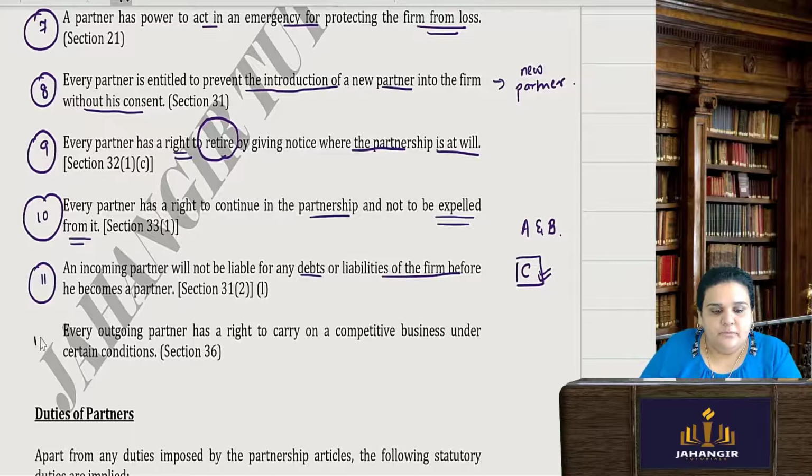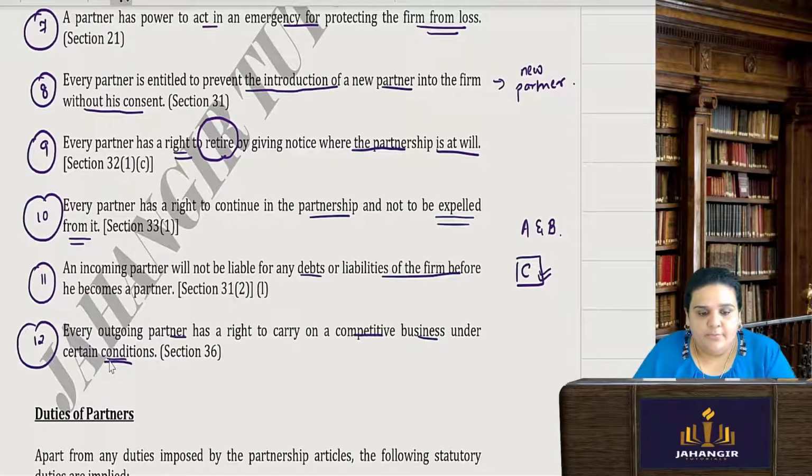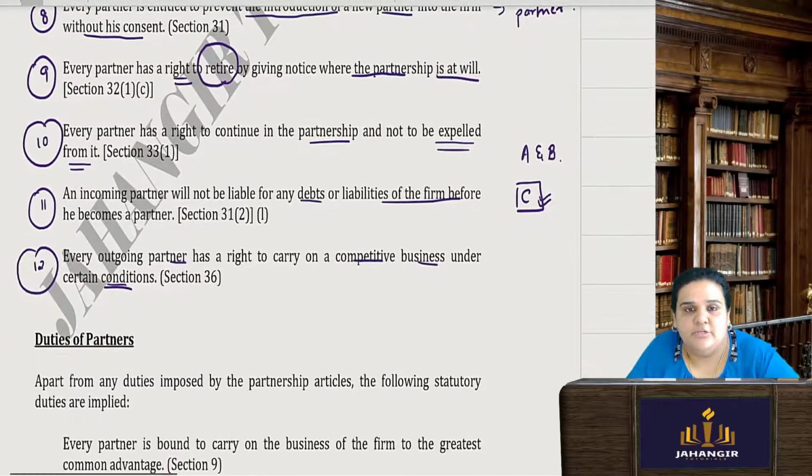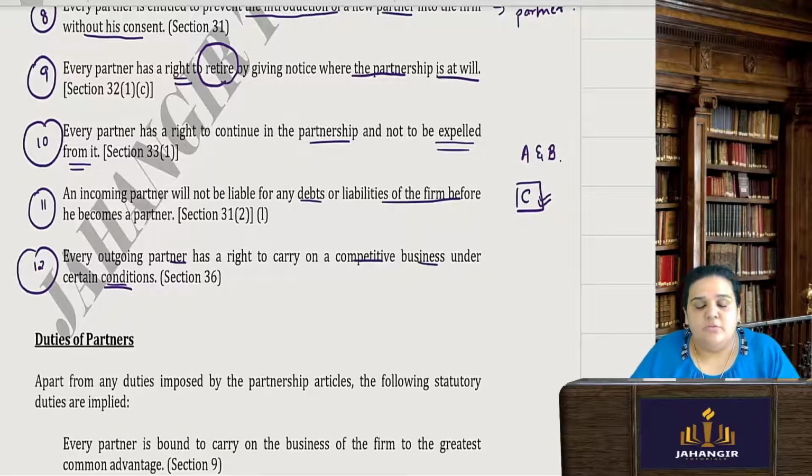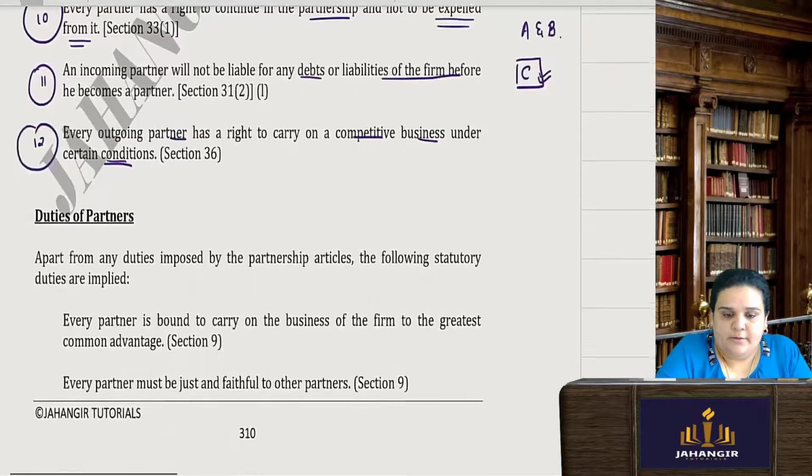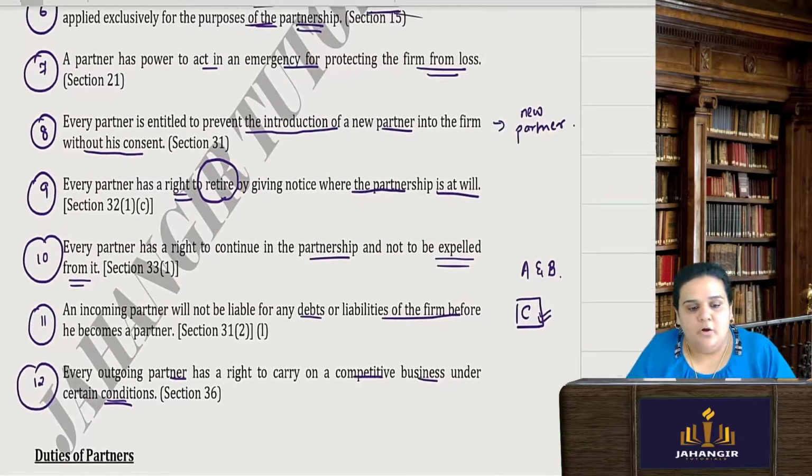Next, every outgoing partner has a right to carry on a competitive business under certain conditions. So there cannot be a complete restriction on an outgoing partner from carrying on the business at all. He has full right to carry on the business. There can be certain allowable conditions put on that outgoing partner. So far clear? All the rights?